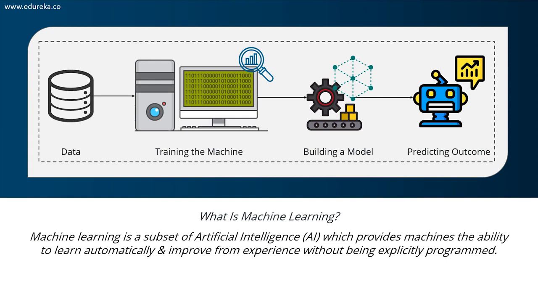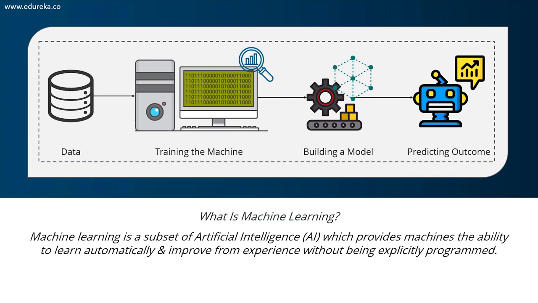In simple terms, machine learning is a subset of artificial intelligence which provides machines the ability to learn automatically and improve from experience without being explicitly programmed to do so. In a sense, it is the practice of getting machines to solve problems by gaining the ability to think.